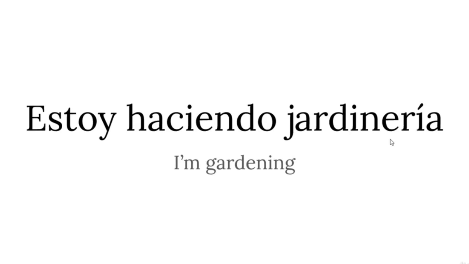Estoy haciendo jardinería. I am gardening. I'm doing some gardening. So, the verb hacer, take away er, add iendo, and you have estoy, first person singular, haciendo jardinería. I am gardening, I'm doing some gardening.